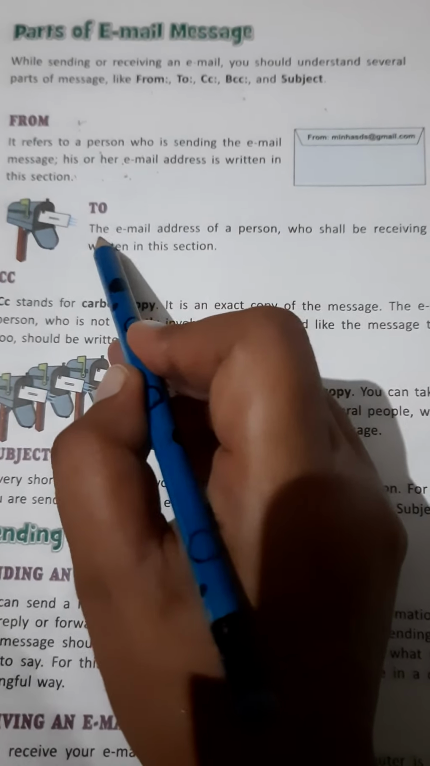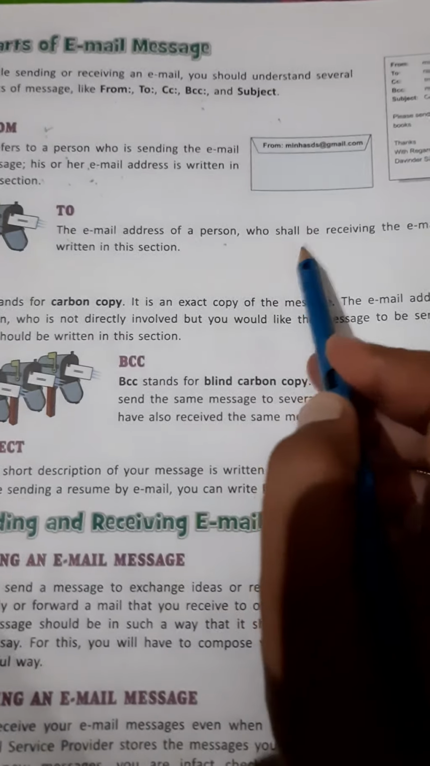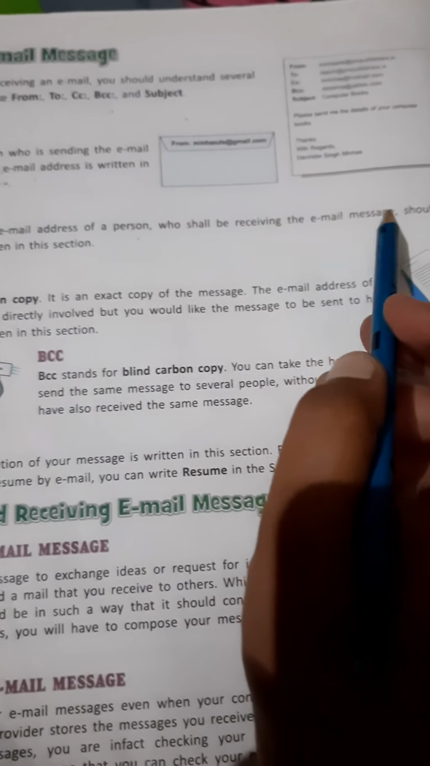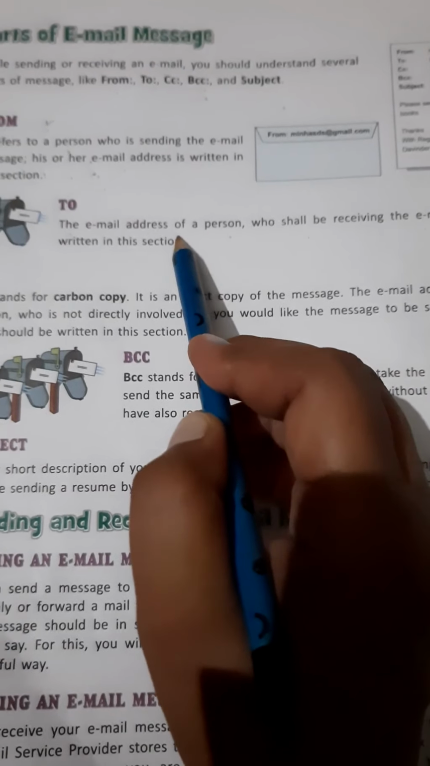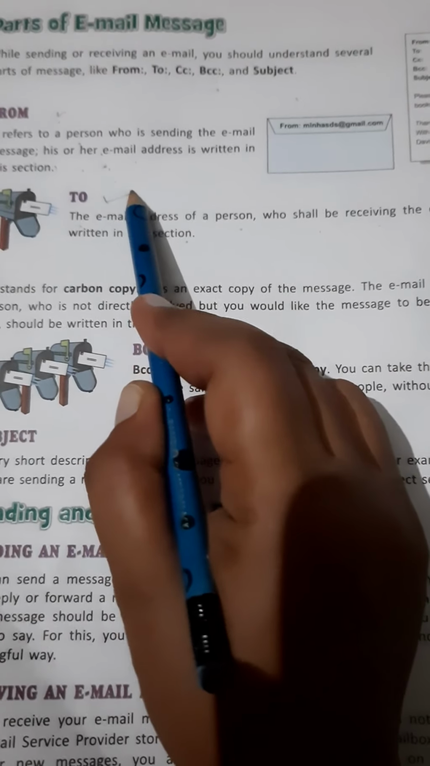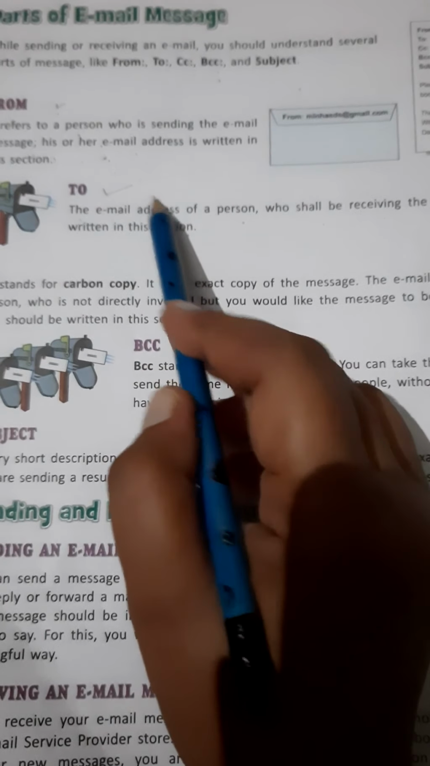Next is To. So the email address of the person who will be receiving the email message should be written in this section. It means the address of the receiver who will receive the email message is written in this section.